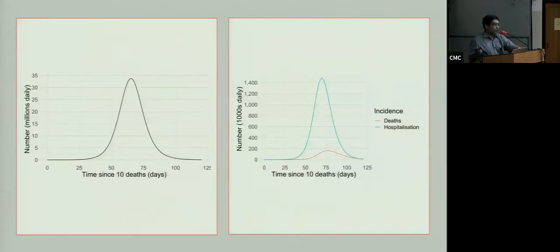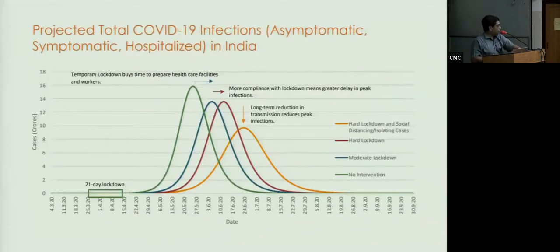Sounds terrible. So what has the lockdown done for us? If you believe that the lockdown for a 21-day period was 75% effective in reducing R0, it would push that peak of the epidemic down a little bit. It will not change the height of the epidemic, it will push it further into time. That's all it does. It moves the epidemic, because the moment you release that lockdown, again up go the parameters.